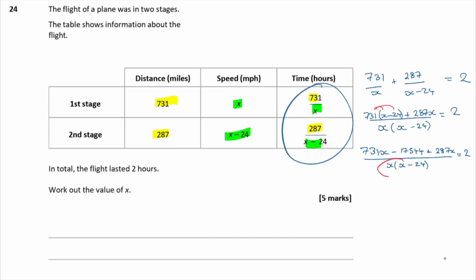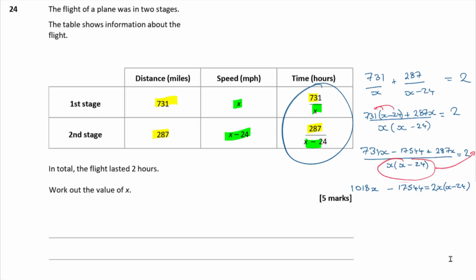Now the next thing I'm going to do is cross multiply, just multiplying through both sides by x minus 24. So that's 1018x minus 17,544, and that is going to be equal to 2 lots of x minus 24.